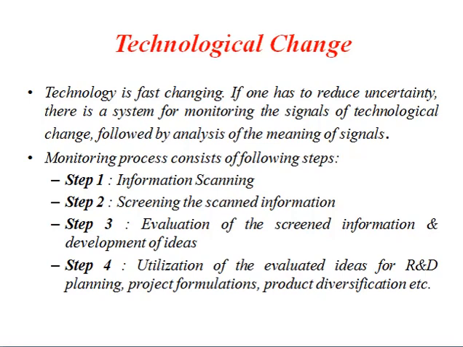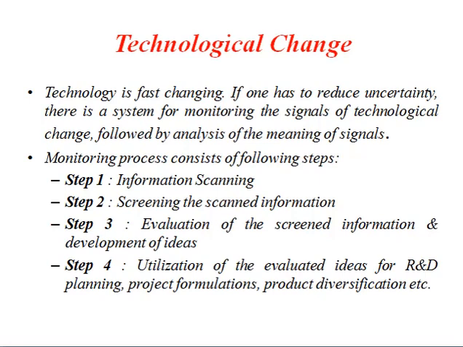Now let us discuss technological change. As the name indicates, it is the change that happens in this particular area. Technology is always fast changing, as we know. Nowadays technology is improving day by day, with new ideas and information coming from different sources.